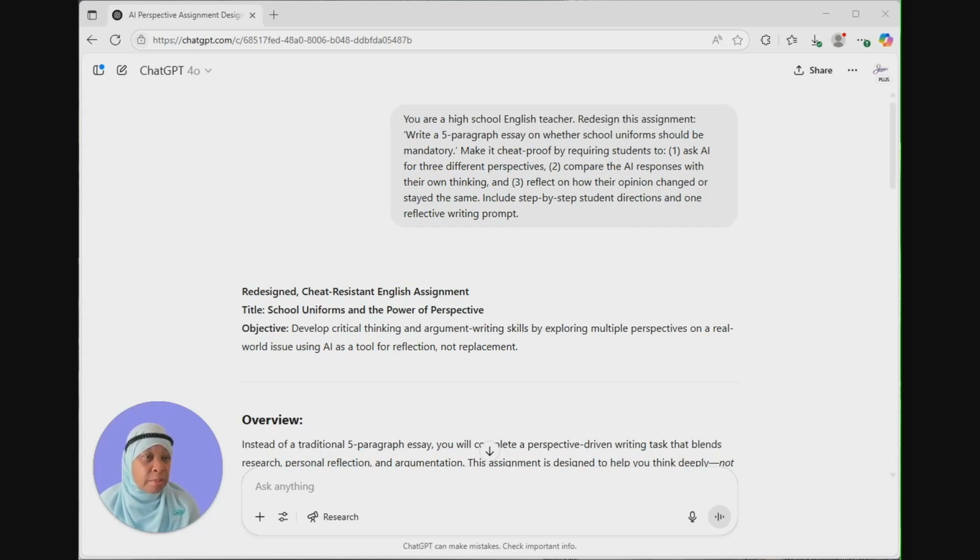I prompted my AI, which is ChatGPT, and I informed them that they are a high school English teacher. And I asked them to redesign this assignment: write a 5-paragraph essay on whether school uniforms should be mandatory. Make it cheat-proof by requiring students to 1. Ask AI for 3 different perspectives. 2. Compare the AI responses with their own thinking. 3. Reflect on how their opinion changed or stayed the same. They are to include step-by-step directions for students and 1 reflective writing prompt.